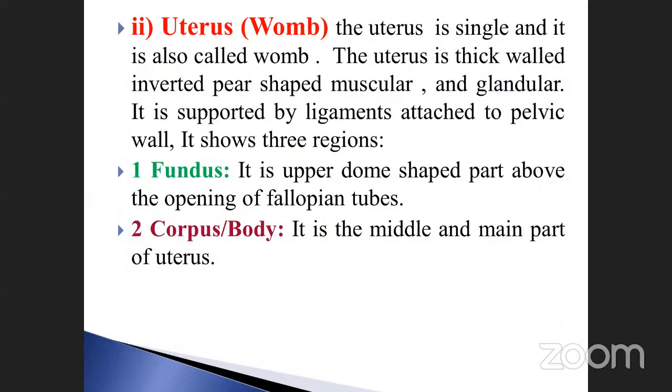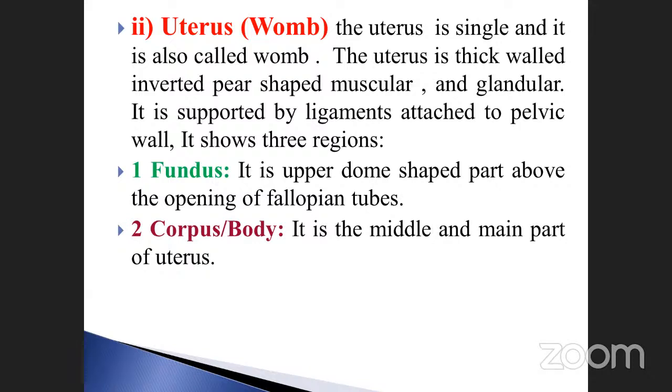The uterus, otherwise called the womb. The uterus is single. The uterus is thick-walled, inverted, pear-shaped, muscular and glandular. It is supported by ligaments attached to the pelvic wall. It shows three regions. The fundus is the upper dome-shaped part above the opening of the fallopian tubes.